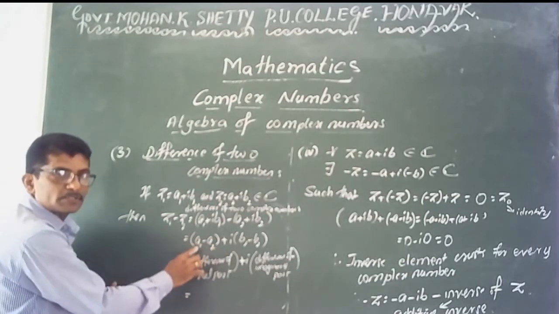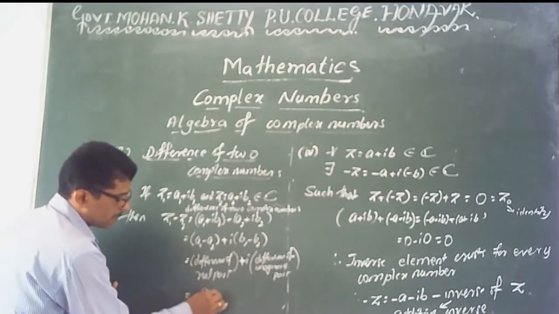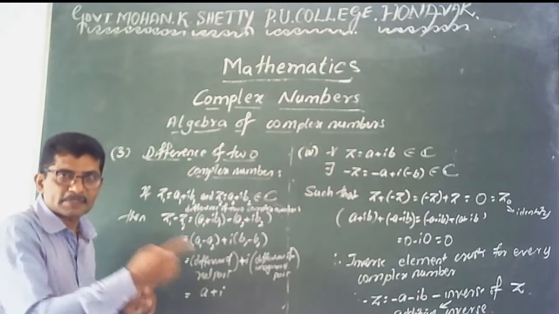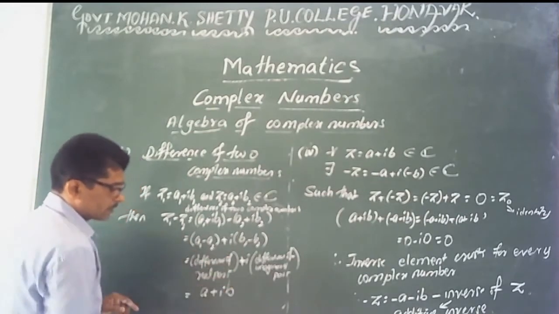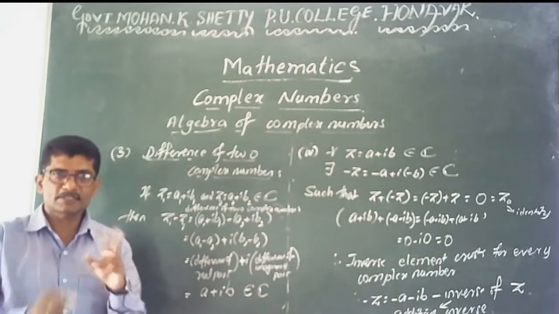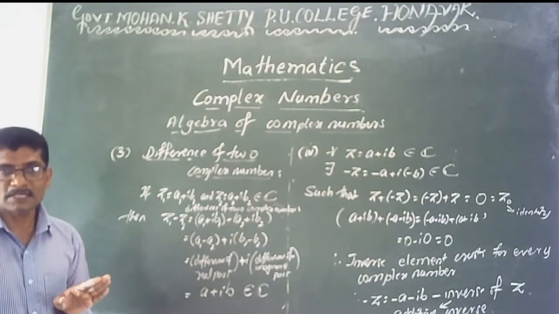The difference of these two real numbers is again a real number. You say that a plus I into, here also b1 and b2 are real numbers. The difference of two real numbers is again a real number. It belongs to the set of complex numbers. It means the difference of two complex numbers is again a complex number. But here the laws do not exist.